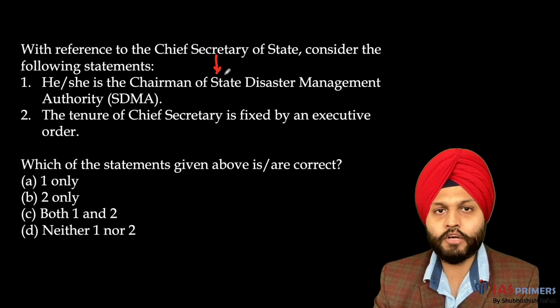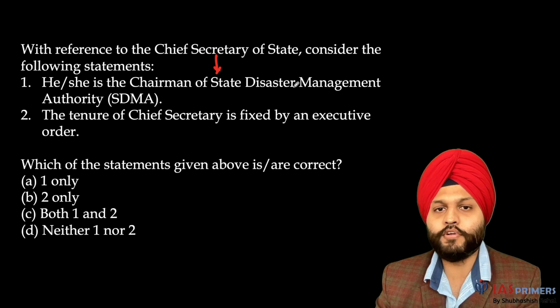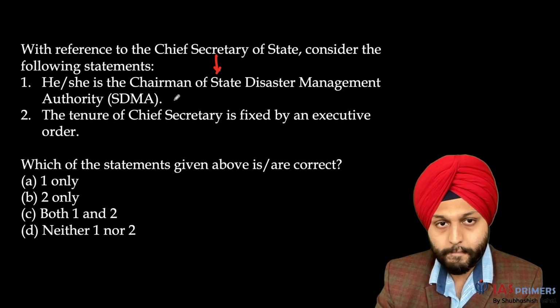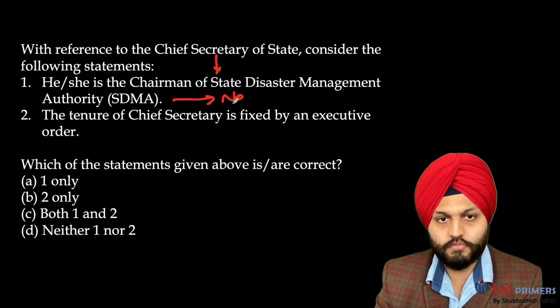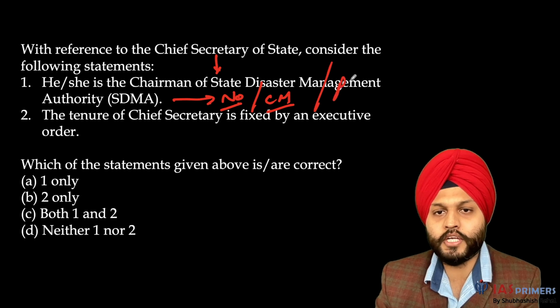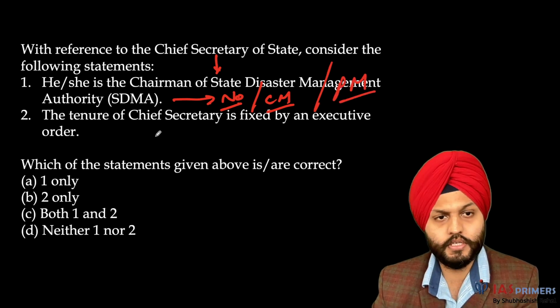So this Chief Secretary of the state, she is the chairman of the State Disaster Management Authority. No, it is the Chief Minister. And at the national level, it is the Prime Minister. Fine. So he's not the chairperson.